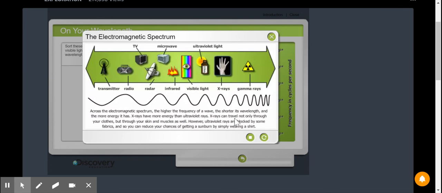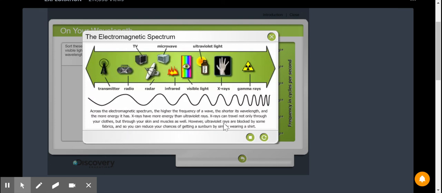X-rays can travel not only through your clothes, but through your skin and muscles as well. However, ultraviolet lights are blocked by some fabrics. Ultraviolet's back here. So that would be light from the sun. If you're wearing clothes, you're not really going to get much of a sunburn under your clothes because these kind of lights aren't strong enough to go through your clothes. But an X-ray is, which is why you don't have to take all your clothes off if you break a finger or something and have to go get an X-ray.